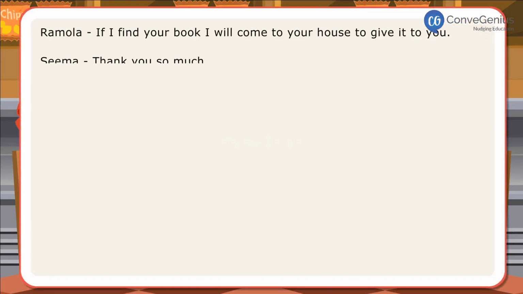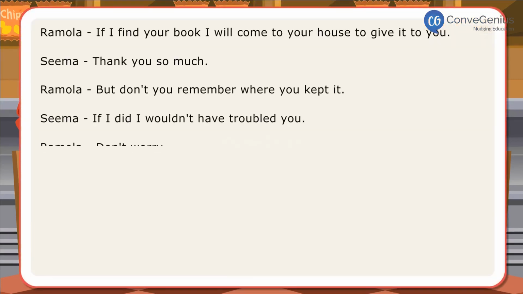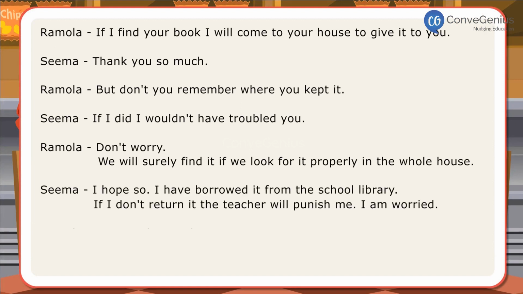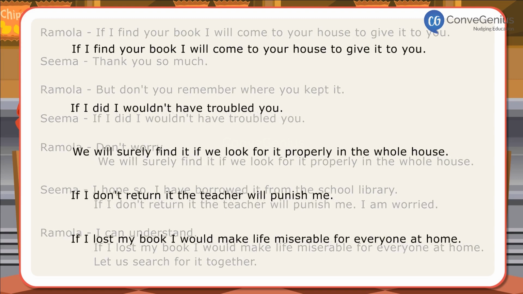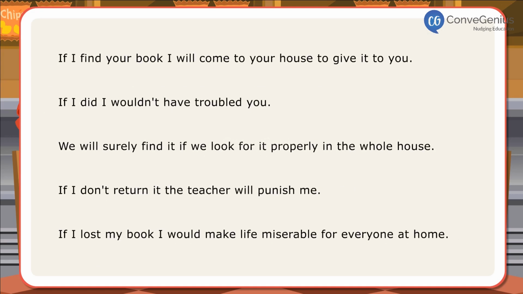In the dialogues, the girls have used conditionals to convey the result of certain conditions, real or imaginary, by using if I do and if I did. Here are examples of sentences with if I do and if I did.